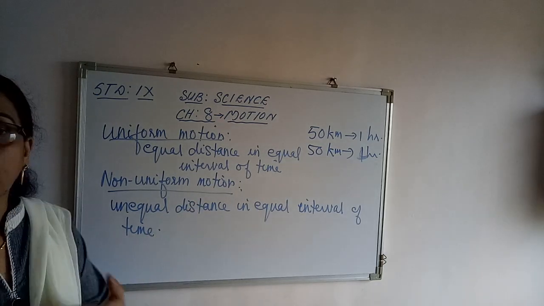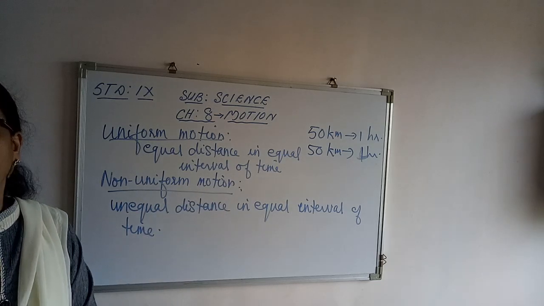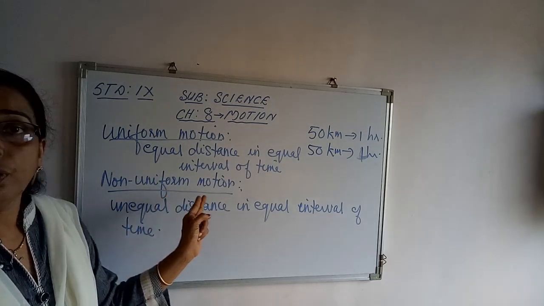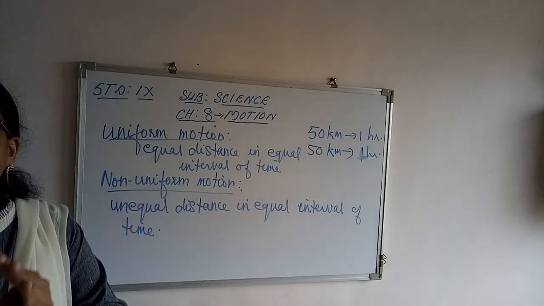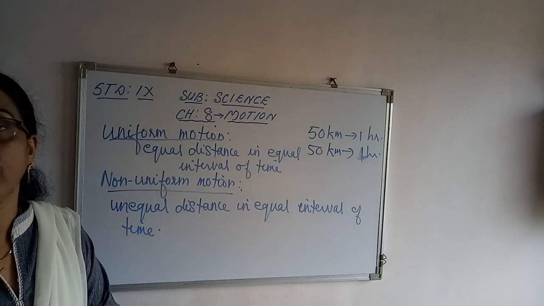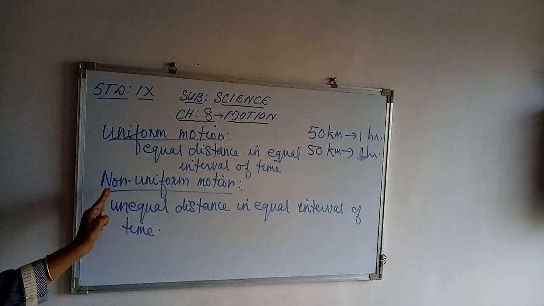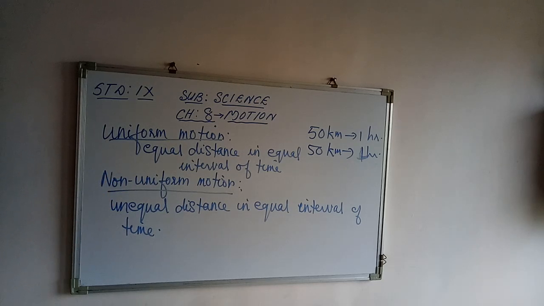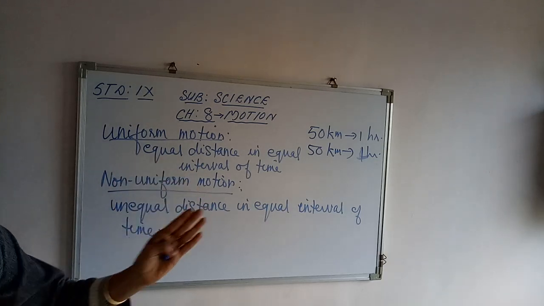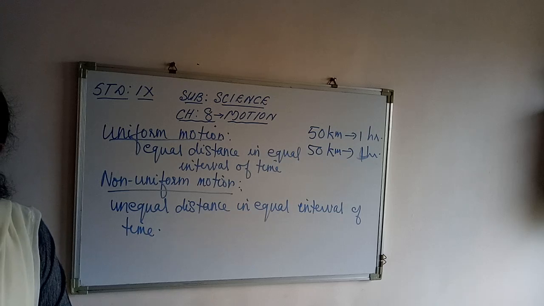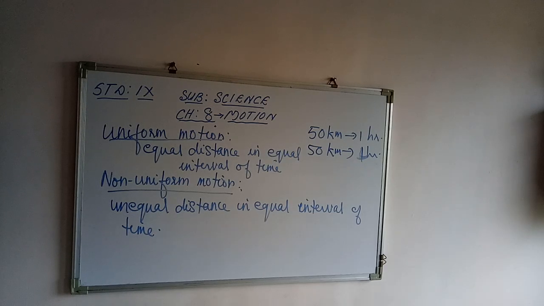Examples? You know that through a crowded street, it will be difficult to drive, isn't it? We cannot cover equal distance in equal intervals of time. That's an example of non-uniform motion. In another case, while driving through a road, if somebody crosses the road, we have to reduce the speed. Then the distance will not be the same in equal intervals of time, and that motion is called non-uniform motion. That's the difference between uniform motion and non-uniform motion.